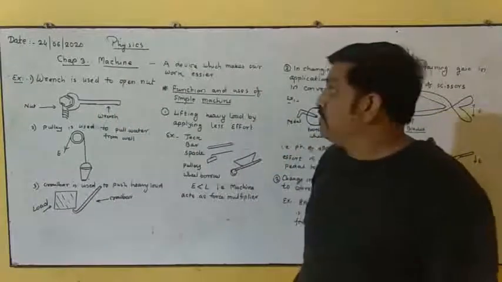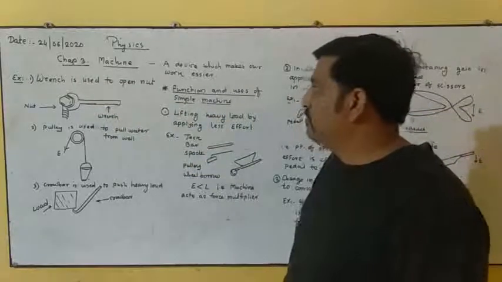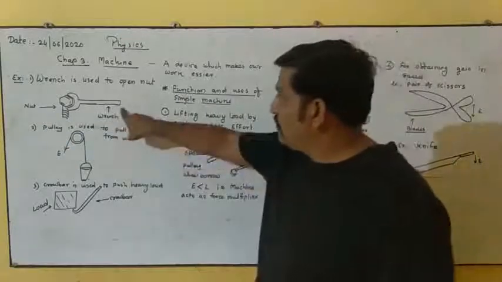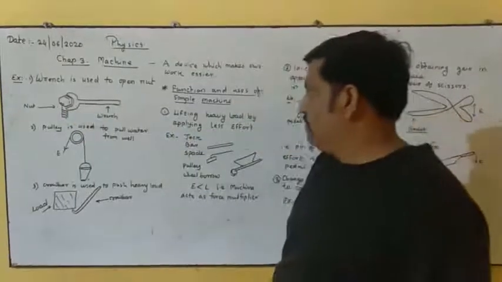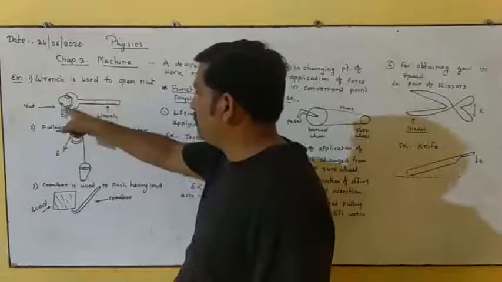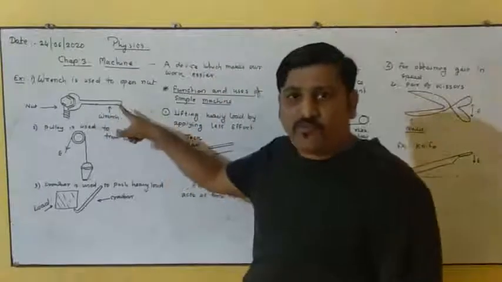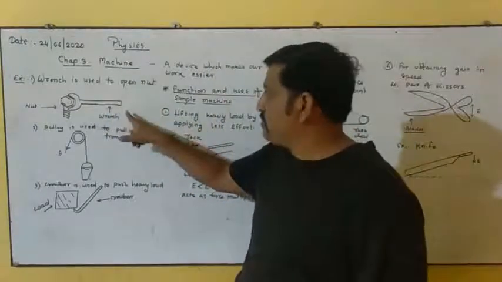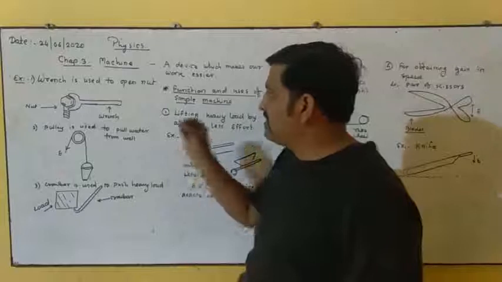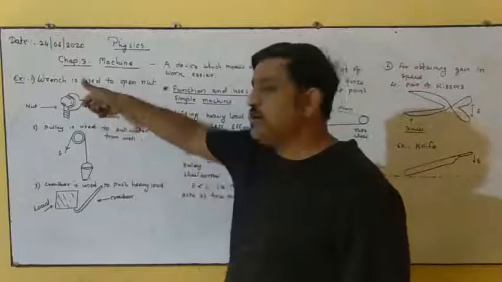Good morning, student. Today we are going to study the third chapter, machine. We know that we are using the wrench to open the nut. It is not possible to open this nut by hand. So we are using this type of wrench, which makes it possible to open the nut with less force. We require lesser effort to open the nut using the wrench, but it is impossible to open the nut by hand.